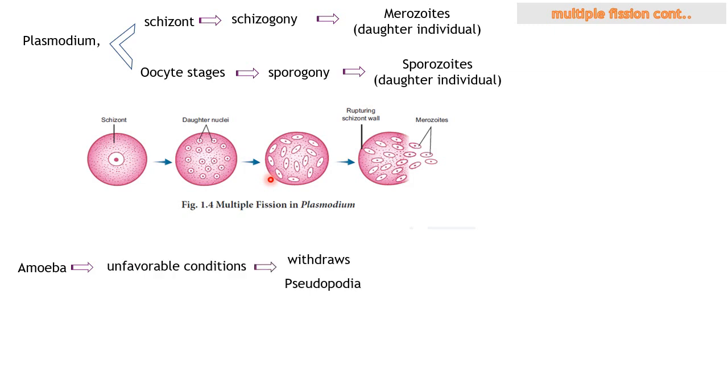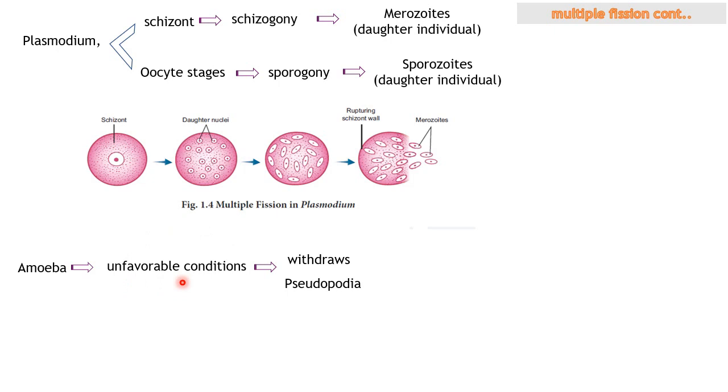When there is an unfavorable condition, for example, if that amoeba species is facing any threat due to environmental condition, such as an increase or decrease in the temperature, or scarcity of food, which means lack of food, it leads to this phenomenon known as encystment.